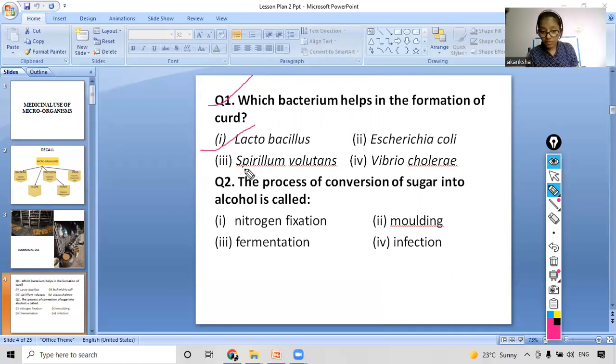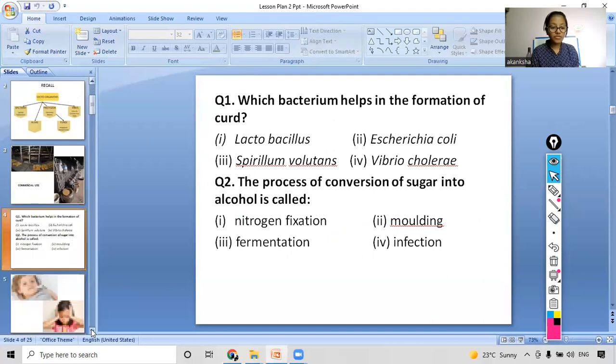Now coming to the second question, the process of conversion of sugar into alcohol is called which process? Nitrogen fixation, molding, fermentation, or infection. So which one is the right answer? Yes, you can write in the chat box. Okay, I'm getting right responses. So yes, it is fermentation. Now we will move on ahead to today's topic.